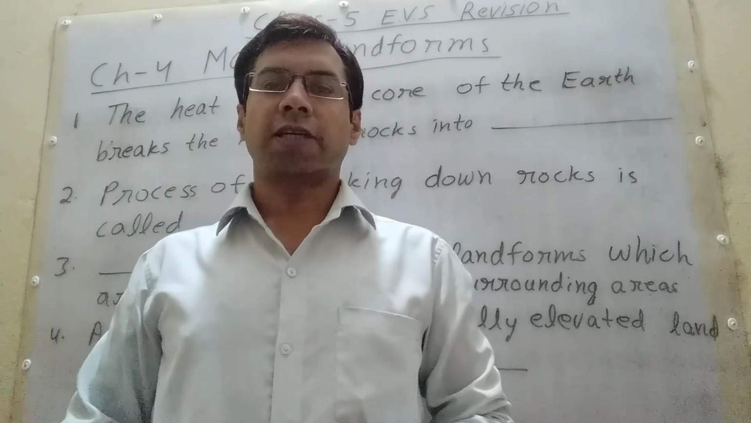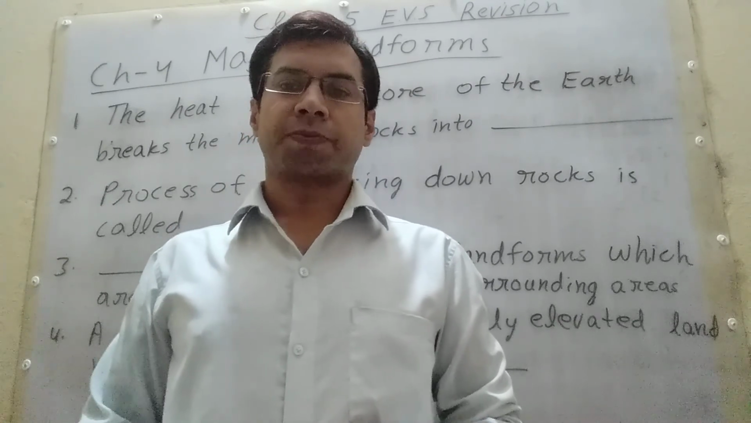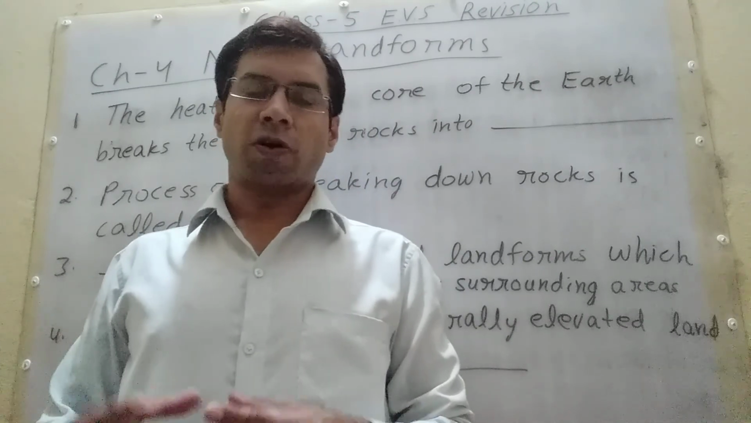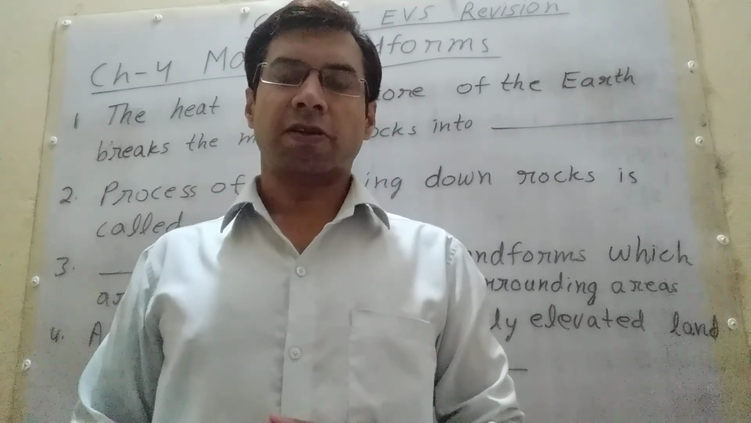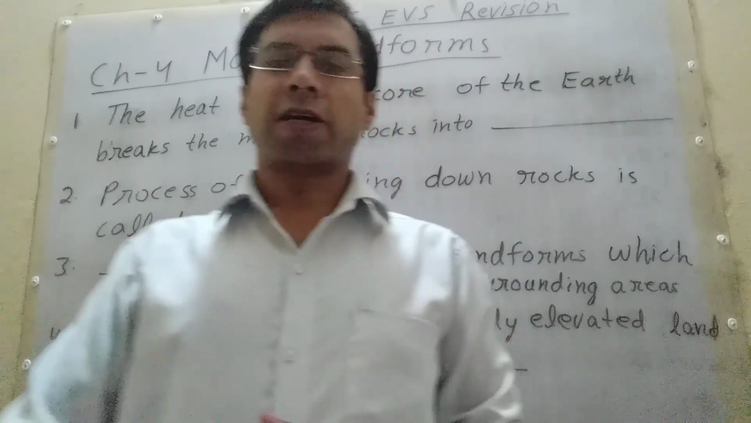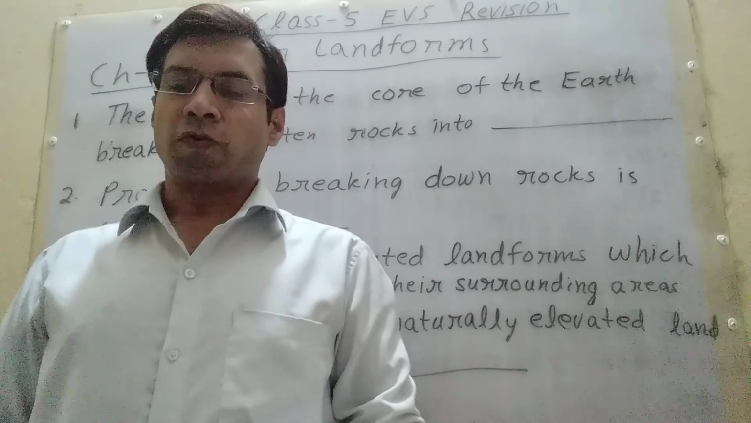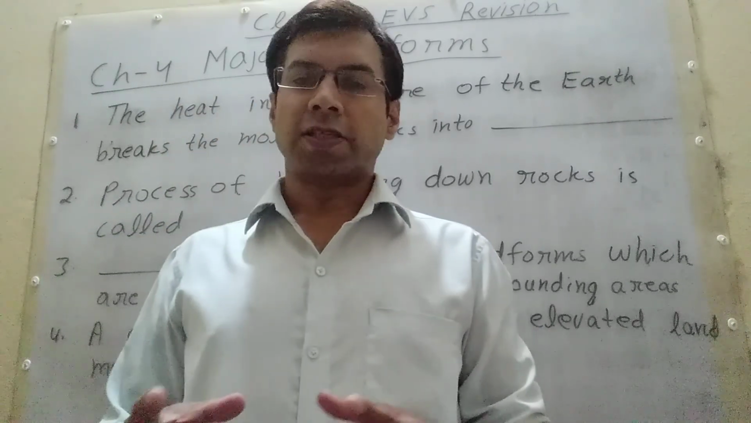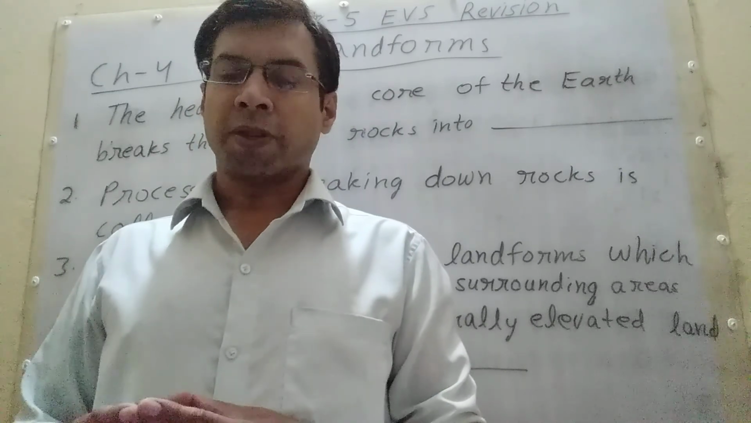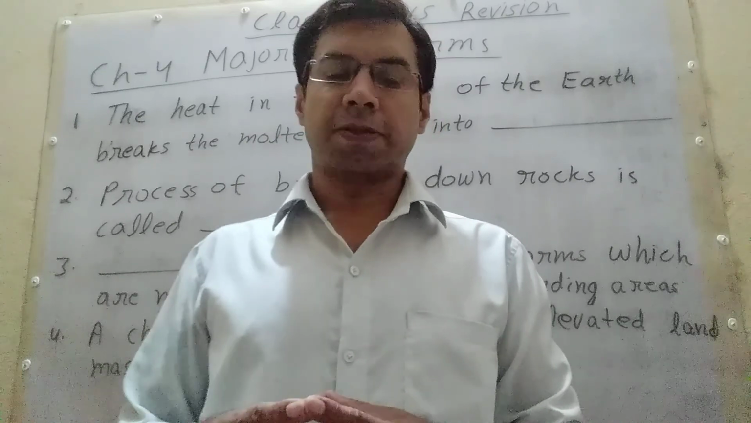Today I will start class 5 EVS revision, chapter 4, major landforms. Student, do you live on a mountain, plateau or plain? Describe its features. I live on a plain. Plains have fertile soil. The river flowing through the plains provides sufficient water for irrigation. It is easy to build roads and lay down railway tracks on a flat surface.